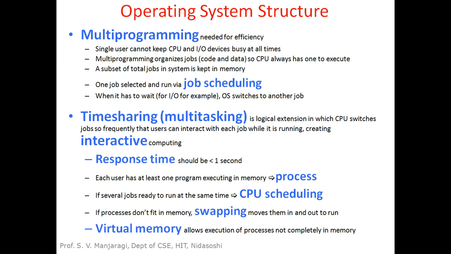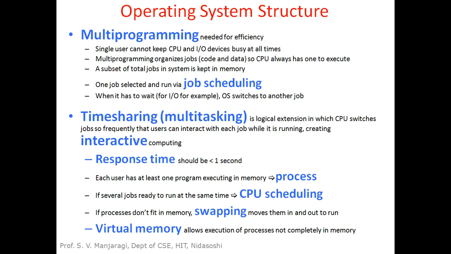But a system having a single user capable of executing a single program at a time cannot keep CPU or IO devices busy at all the times. So what we can do is load multiple programs into main memory, and run multiple programs concurrently on the system, so that we can increase the throughput of the system.